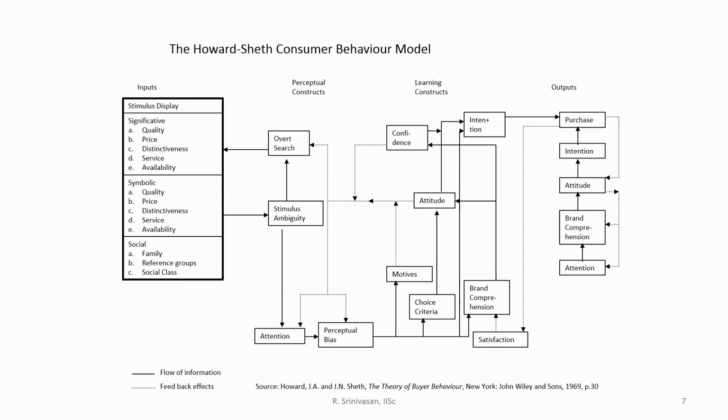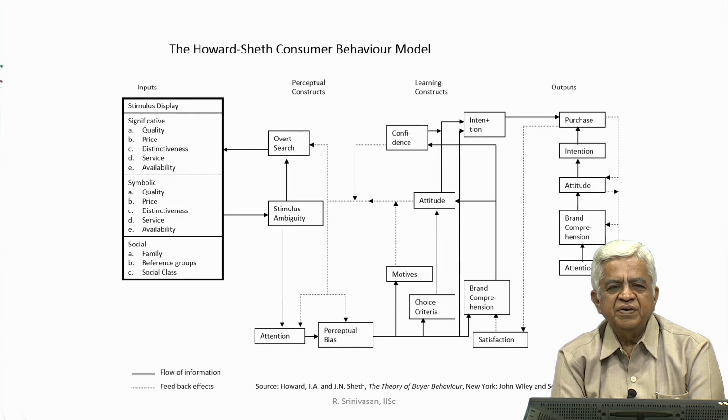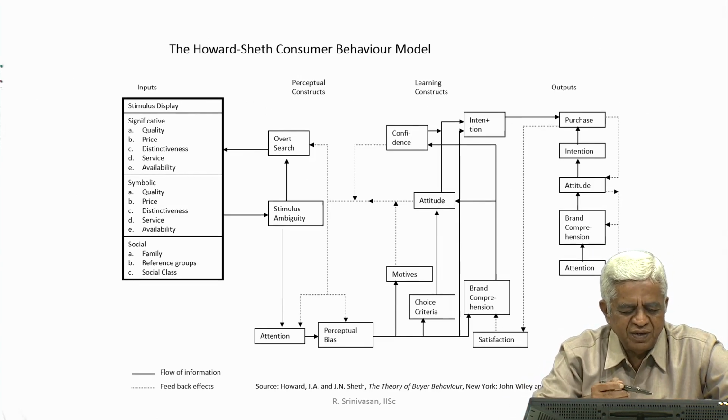Now, a wonderful compartmentalization has been given by these two gentlemen on the type of inputs which go into play with respect to consumer behavior. They have put it under the heads stimulus, then symbolic, then social.